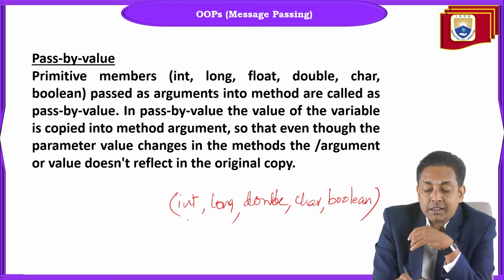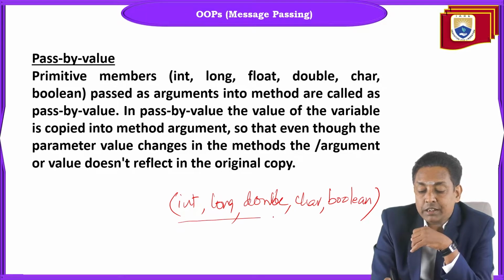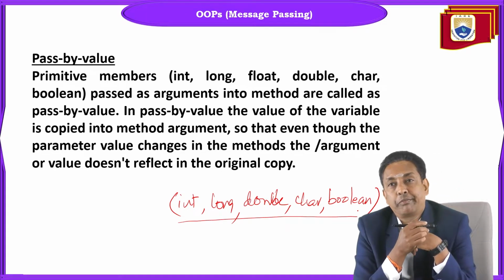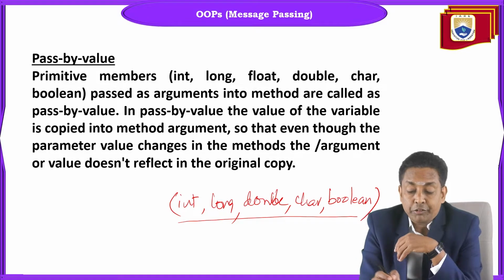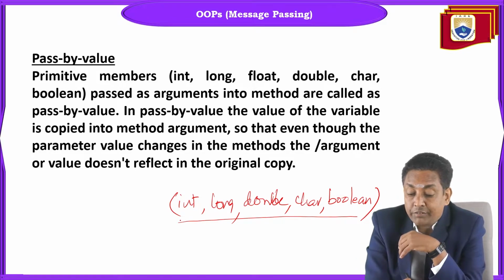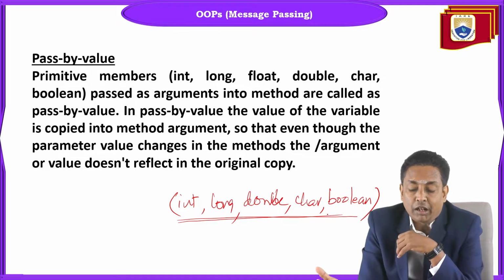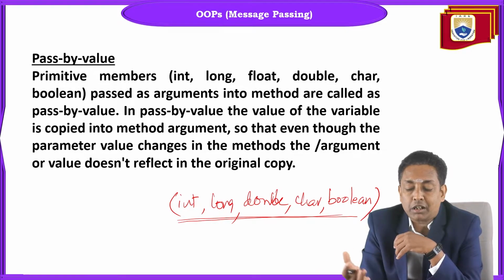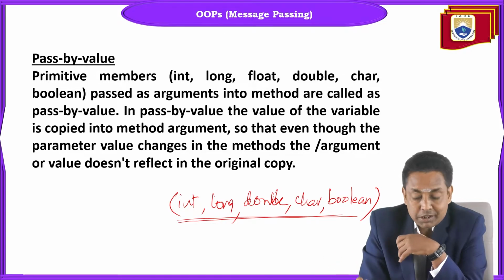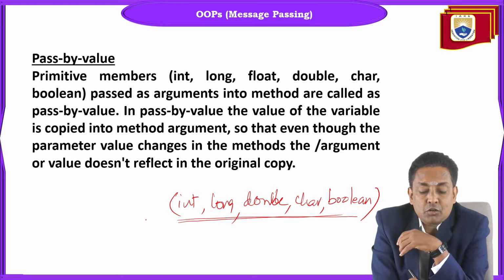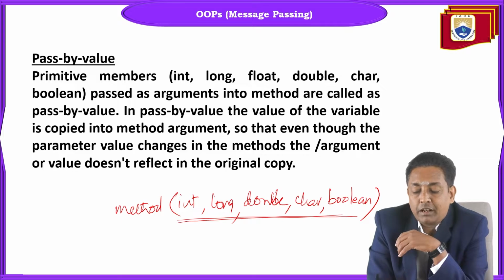If you notice a method with any of these type parameters, int, long, double, char, boolean, I'm not writing float, short and byte because we don't use them much, then it is called pass by value.